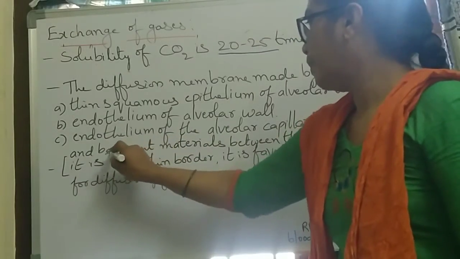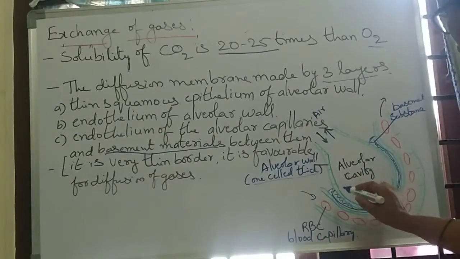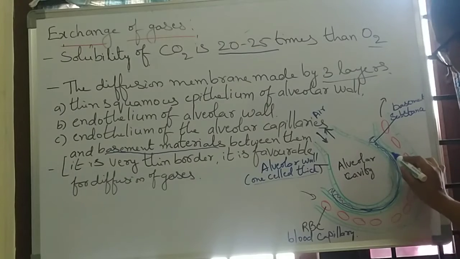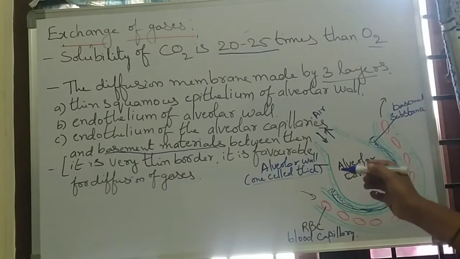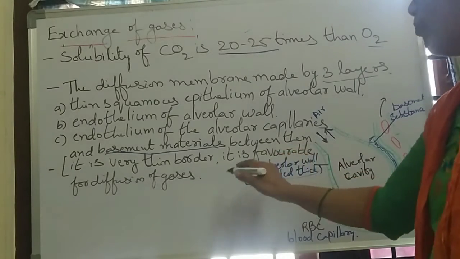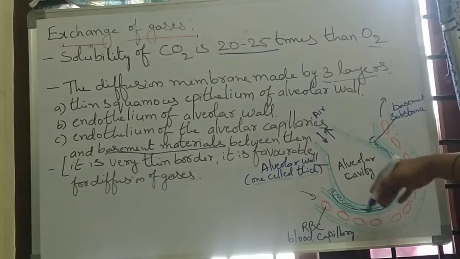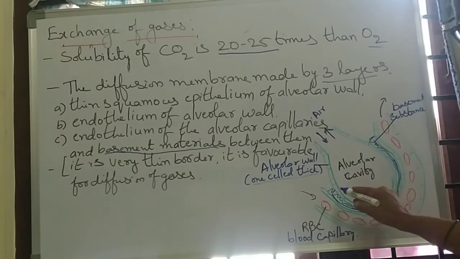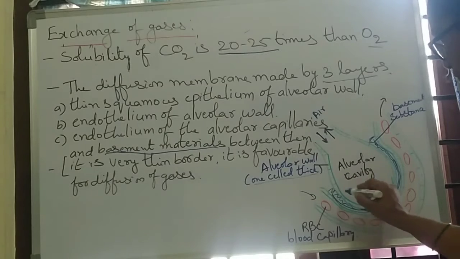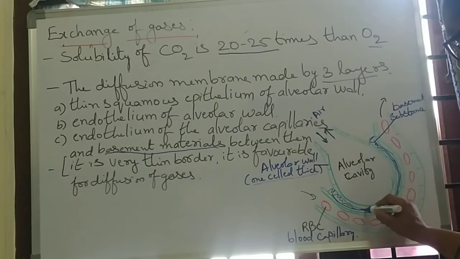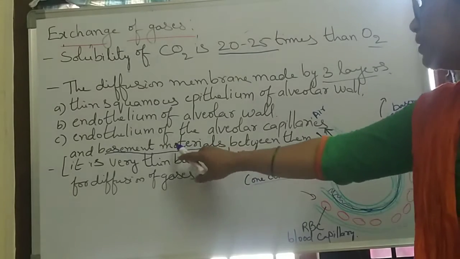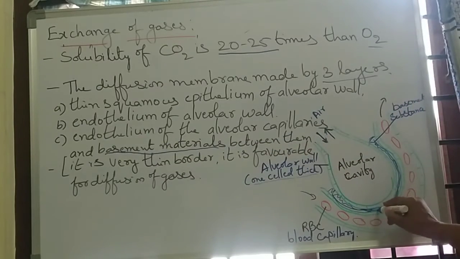Here the basement membrane is there. Basement materials are there in between them, so they are favorable for the diffusion of carbon dioxide and oxygen gases. In between the alveolar wall and the capillary, these basement materials are favorable for the exchange of gas.